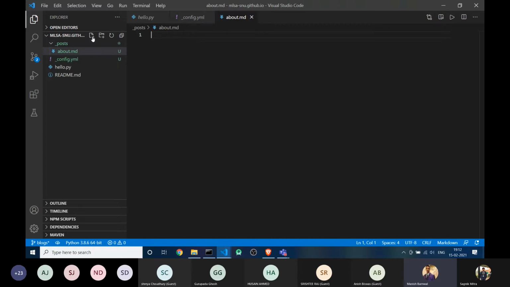In Jekyll you can also use HTML code. Okay, about.md. All right. And one more file you can create, index.md if you want.